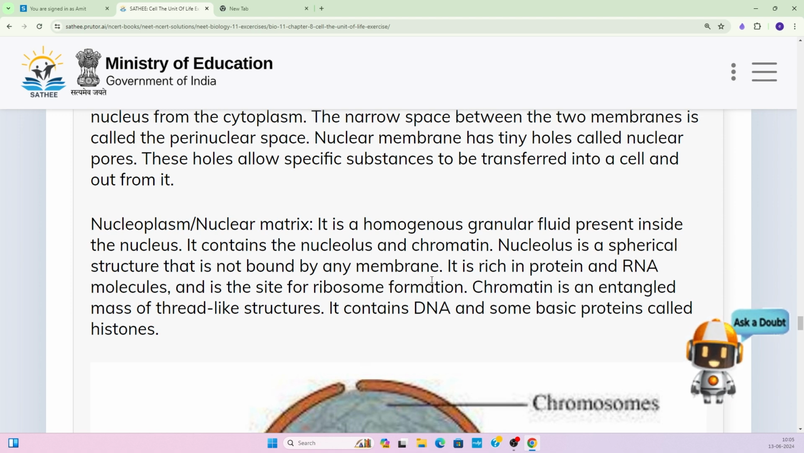So at this particular point, where the nucleolus is present, the ribosomes get synthesized, and when these ribosomes are synthesized, they are transferred out of the nucleus through the nuclear pore. Chromatin is an entangled mass of thread-like structure. It is a long thread-like structure, and it contains the DNA and some basic proteins called histones. So these histones are basic proteins, right? And on these histone proteins, the chromatin material winds over them and forms the nucleosome-like structure, right?